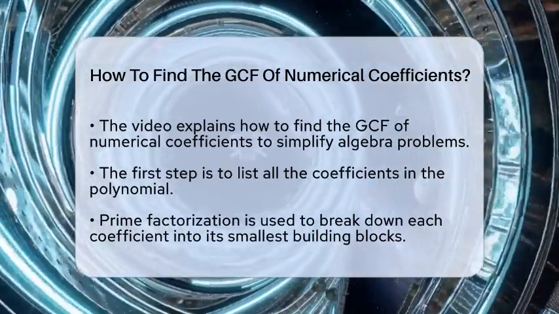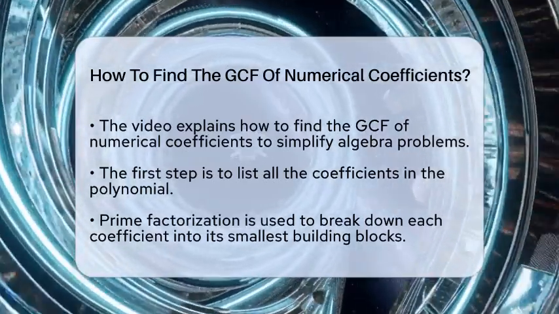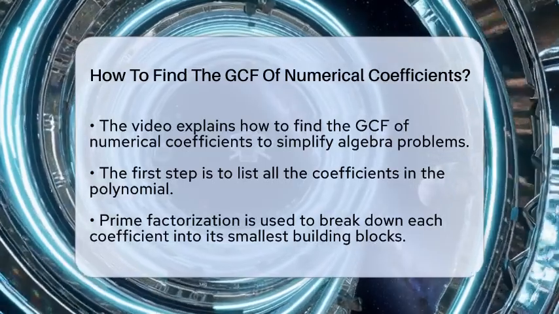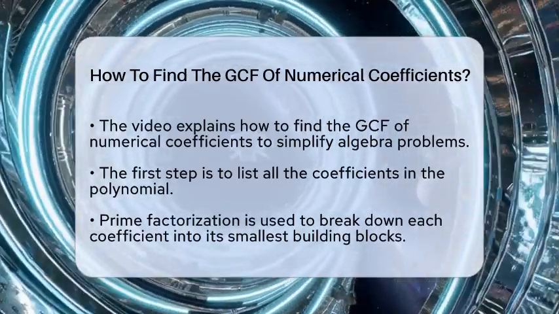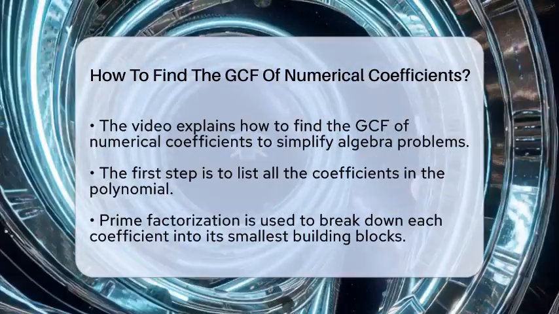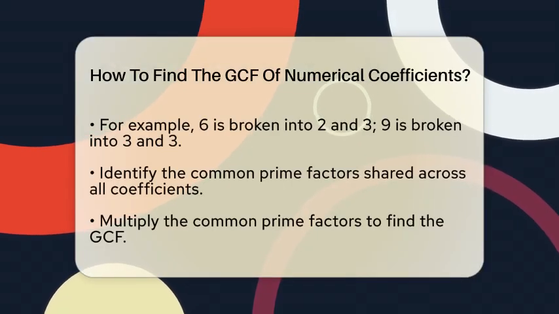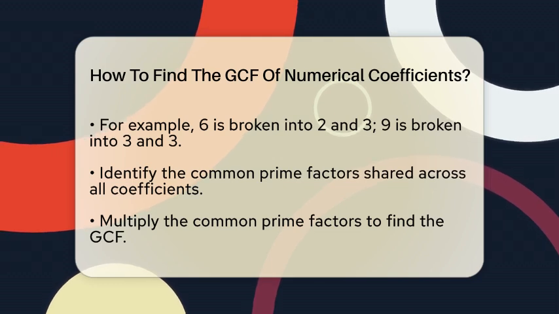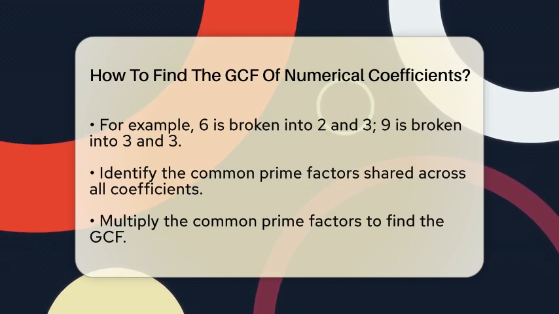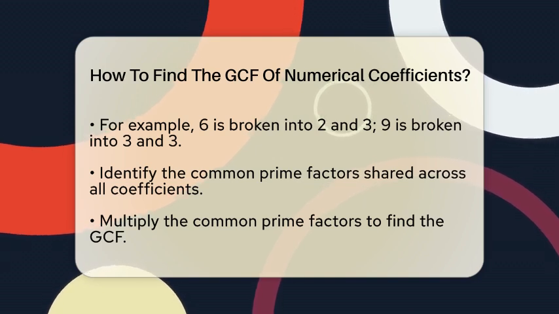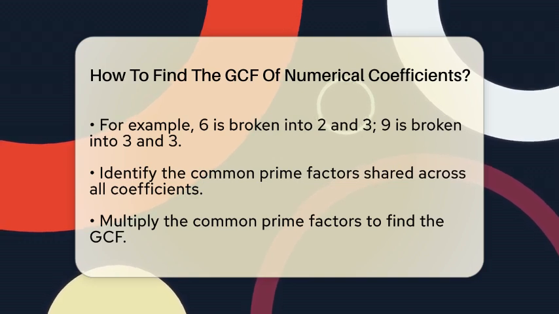First, look at all the coefficients in your polynomial. Write them down clearly. For example, if your polynomial has terms with coefficients 3, 6, and 9, list them as 3, 6, and 9. Next, break each of these numbers into their prime factors. Prime factors are the smallest numbers that multiply together to make the original number. For instance, the prime factors of 6 are 2 and 3 because 2 times 3 equals 6. The prime factors of 9 are 3 and 3, because 3 times 3 equals 9.